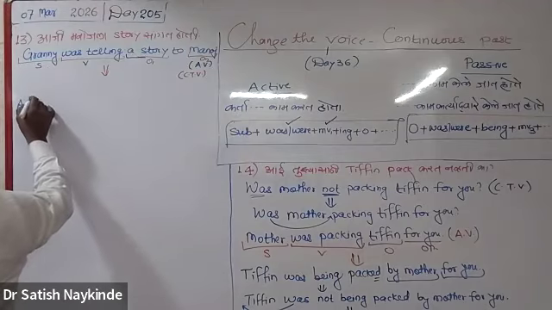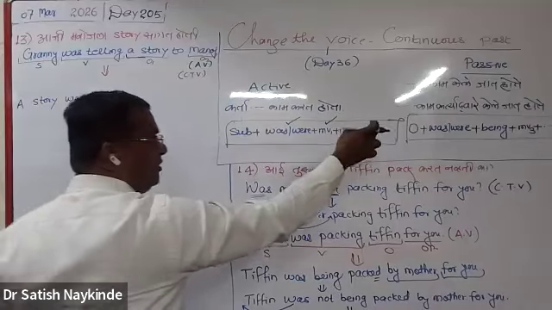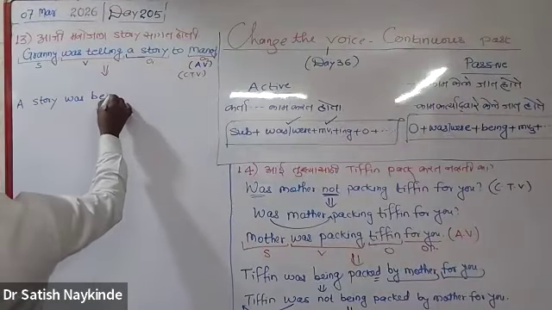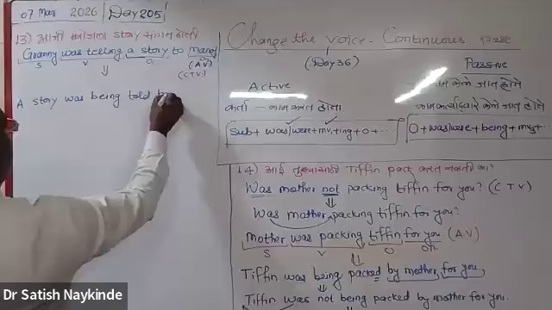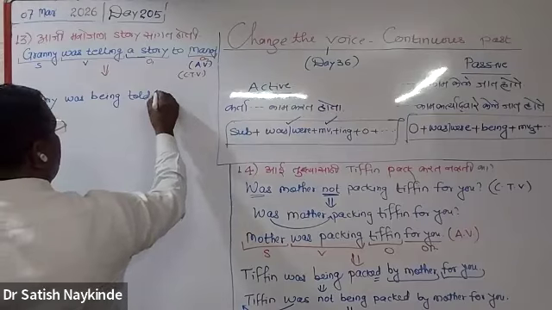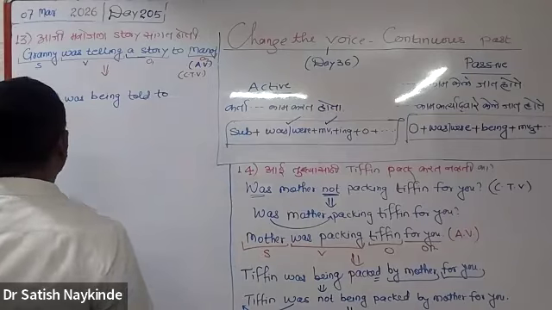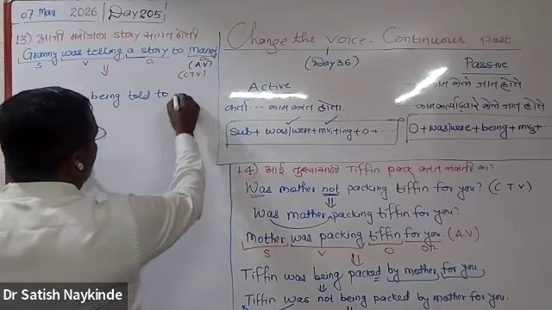Come on. A story. Can you try? A story was being told by grandmother. Told to Manoj by Granny would be the best, proper sequence. So you may write: a story was being told by Granny to Manoj. This is also correct. Don't worry. Told to Manoj.